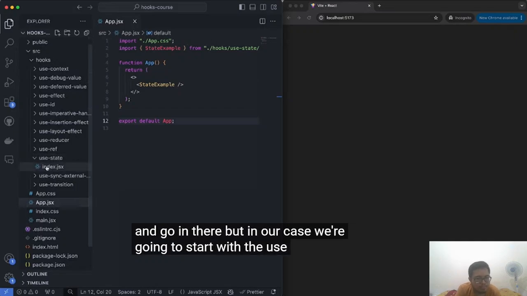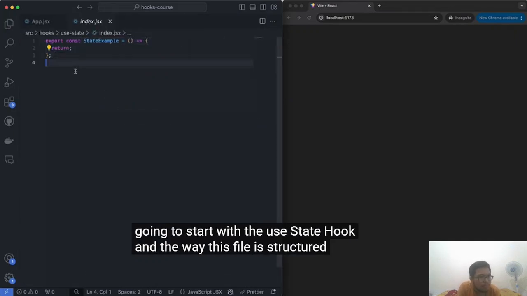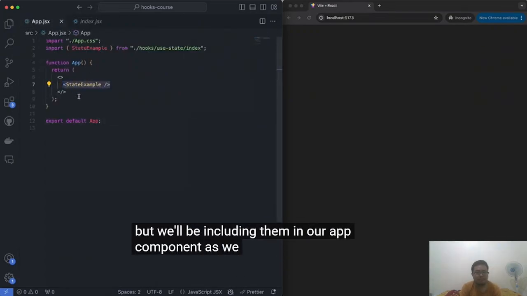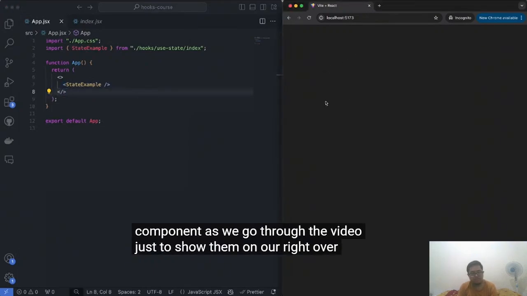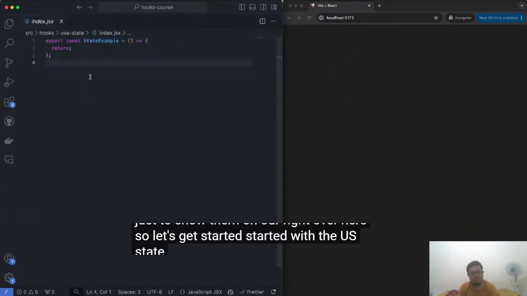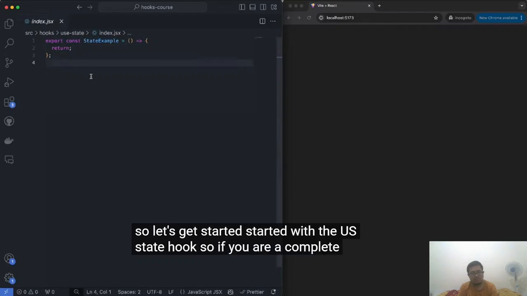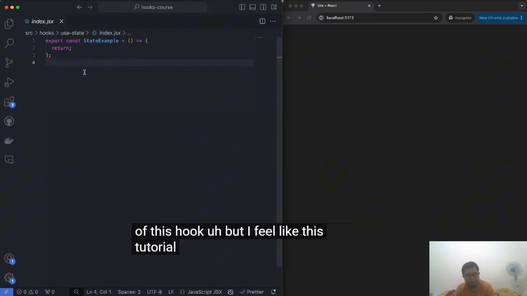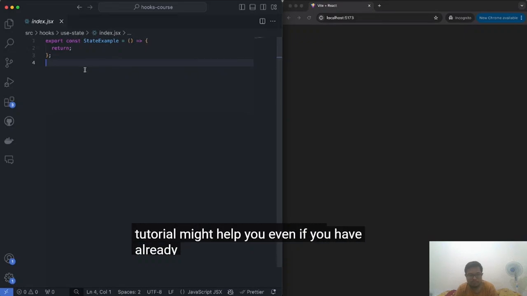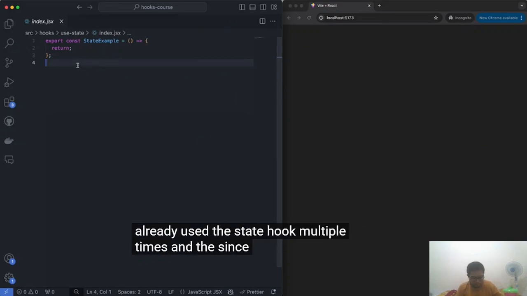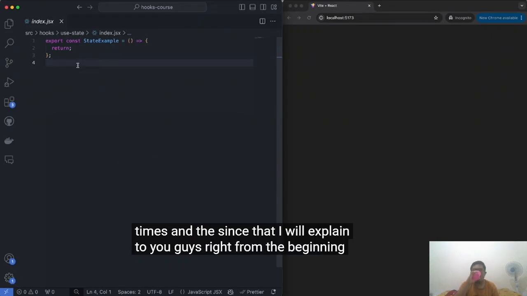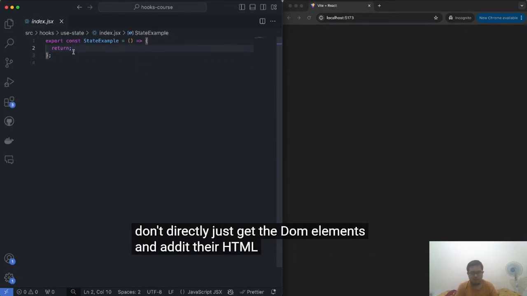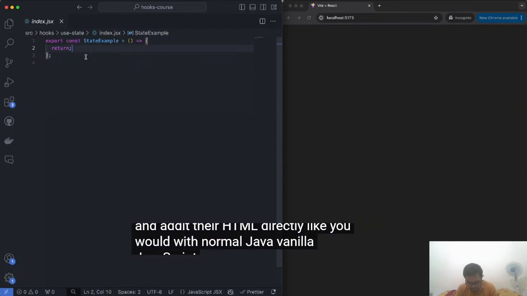But in our case, we're going to start with the useState hook. And the way this file is structured is obviously just empty in the beginning, but we'll be including them in our app component as we go through the video, just to show them on our right over here. So let's get started with the useState hook. If you are a complete beginner in React, you definitely heard of this hook, but I feel like this tutorial might help you even if you have already used the useState hook multiple times, in the sense that I will explain to you guys right from the beginning what's the purpose of a state, why you don't directly just get the DOM elements and edit their HTML directly like you would with normal vanilla JavaScript.